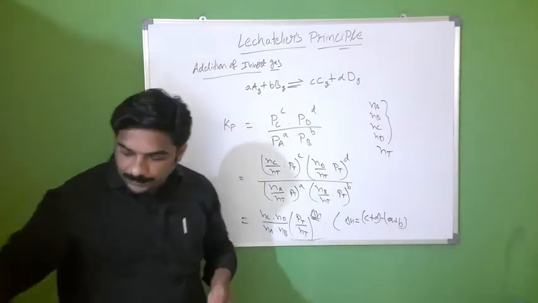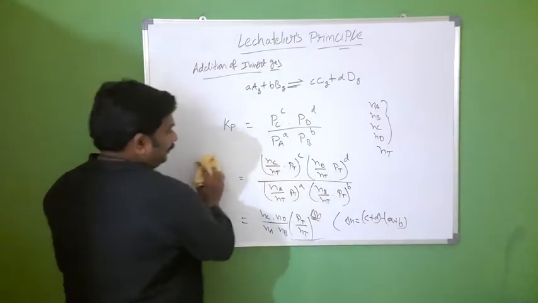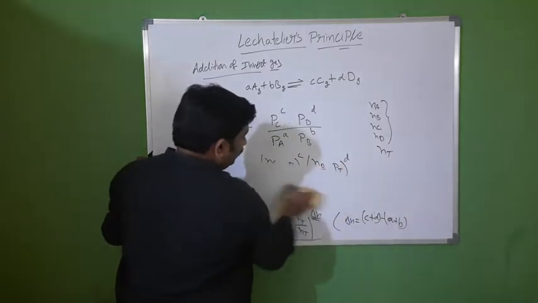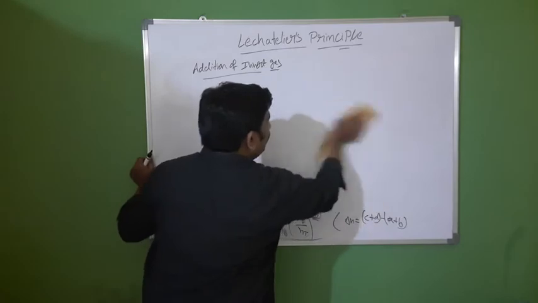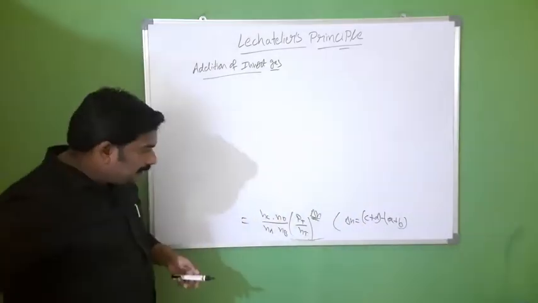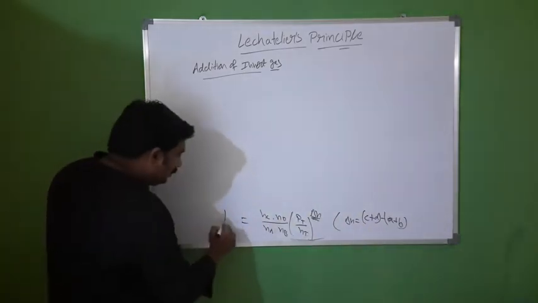Now we discuss if you add inert gas at constant volume. Remember this equation. This is Kp.